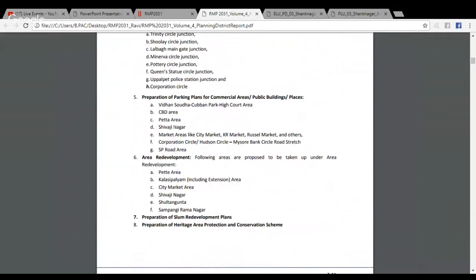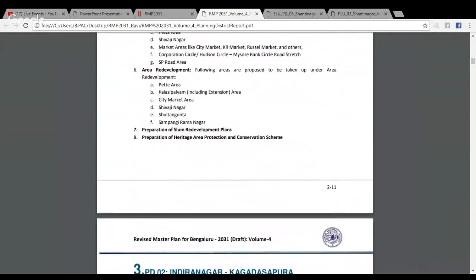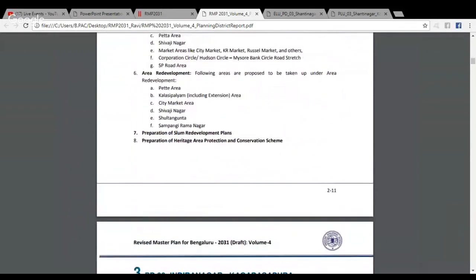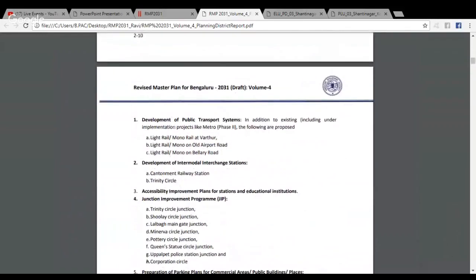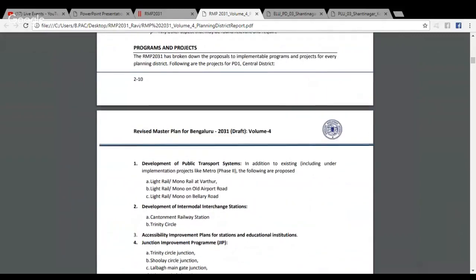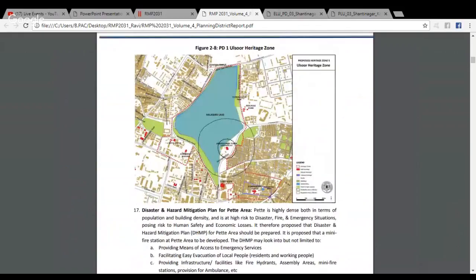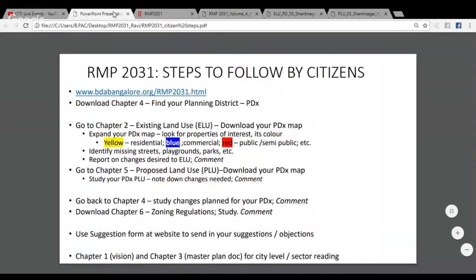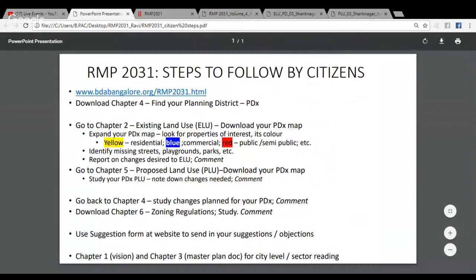The details are not available here, but at a high level, you will know what their plans are for your particular district. And that's the basis on which you can give your view on whether anything has got missed out in terms of developments on the ground, a dry waste collection center that you might want that is not specified, and the like. So that really is Chapter 4.